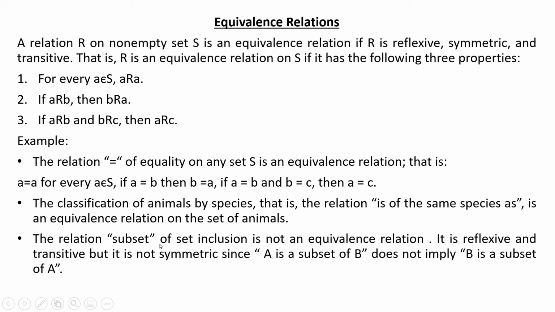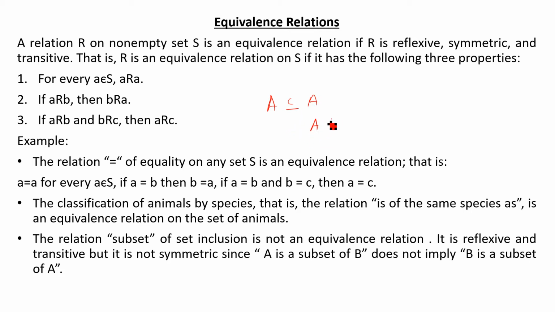The relation of subset, set inclusion, is not an equivalence relation. It is reflexive and transitive, but it is not symmetric. Suppose A is a set, A is a subset of A, so that's why it is reflexive.